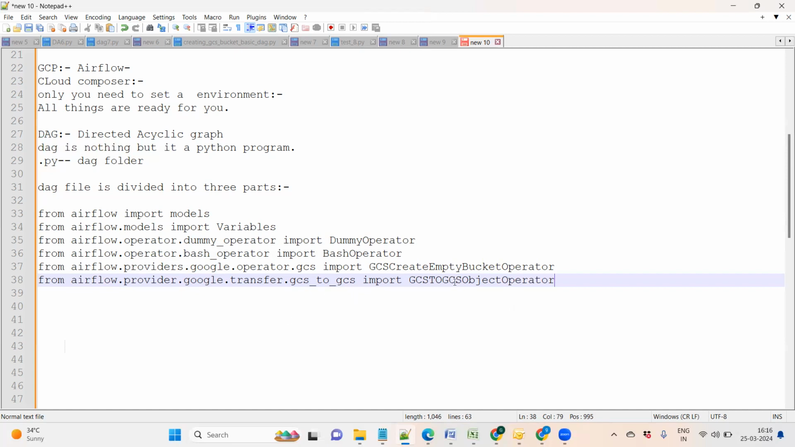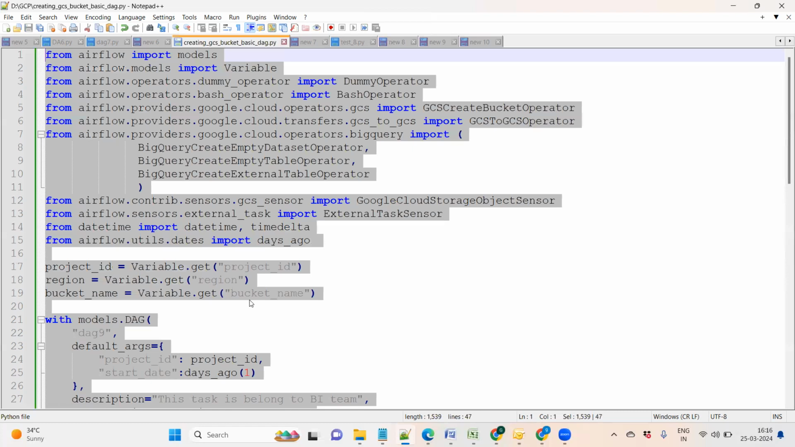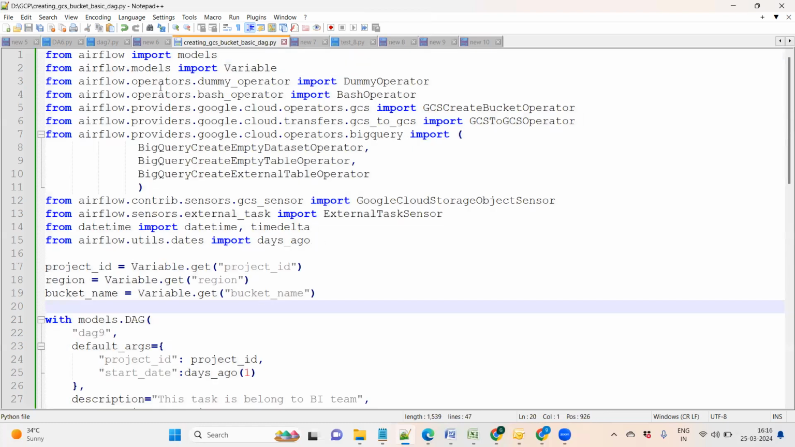I think I have made some mistake here, so we can check our code. Here, this is the code. You can see where I am importing the models, then importing the variables, then the dummy operator, the bash operator, and the create bucket operator. Oh, it's create bucket, not create empty bucket. Here is the GCS to GCS operator. Similarly, we can import more. We will discuss this part later, don't worry about that.